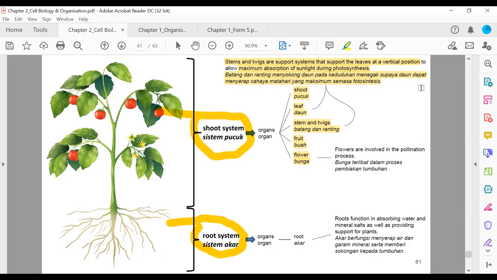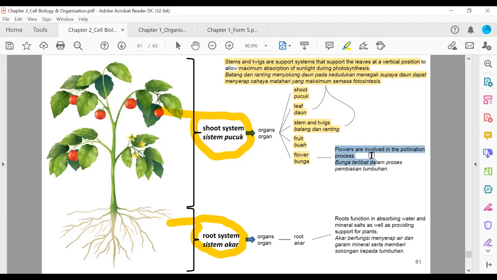So what do the stem and twigs do? The stem and the twig supports the leaf. Supports the leaf, memberikan sokongan kepada daun supaya dapat membantu daun ini menyerap cahaya matahari yang maksimum untuk melakukan fotosintesis. So this is what the stems and twigs branches do. They support the leaf.